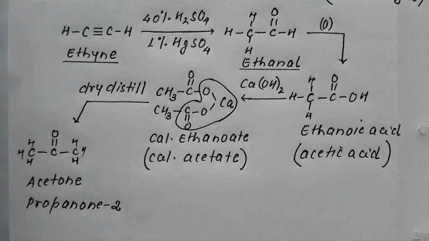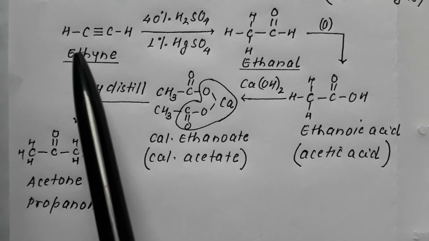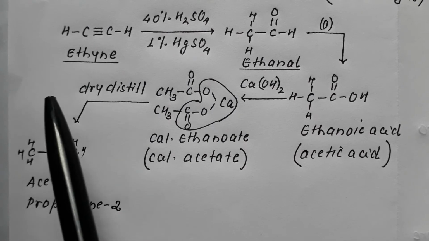Now dealing with part C and D together, that is conversion of chloroform into ethanoic acid and conversion of chloroform into acetone. So how can we achieve this? First we will convert chloroform into ethyne by reaction with silver metal.